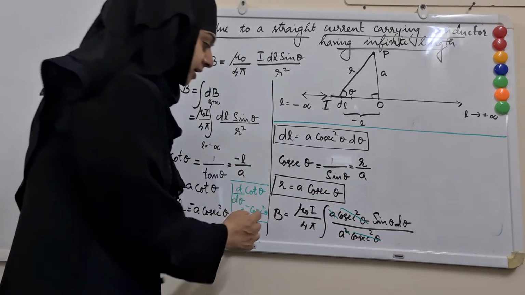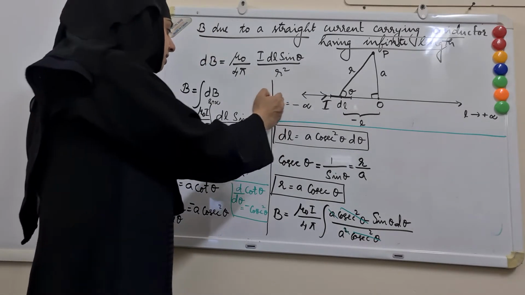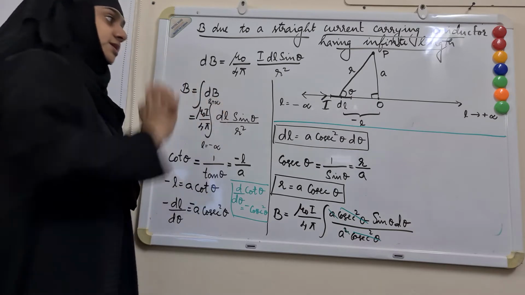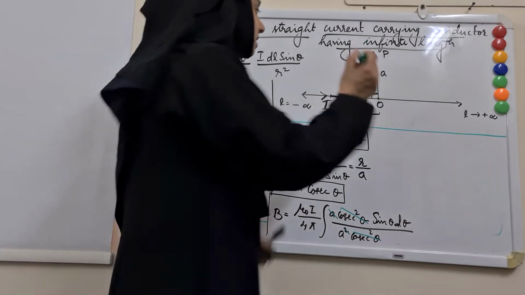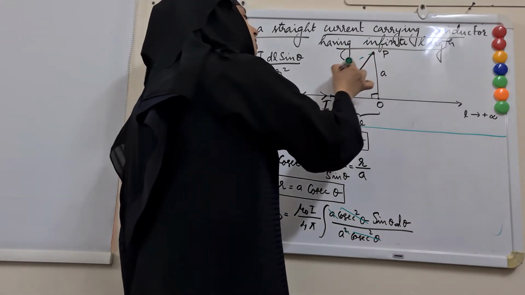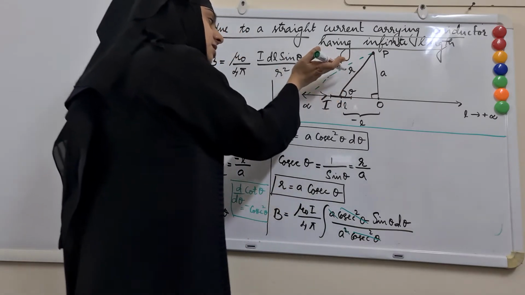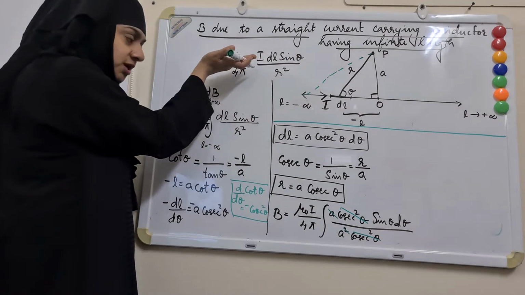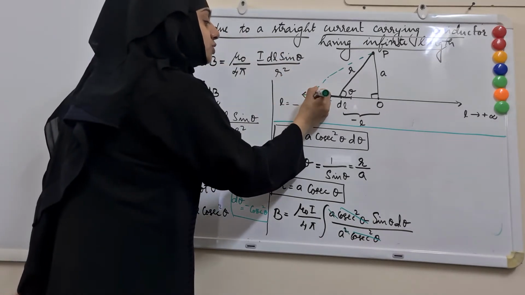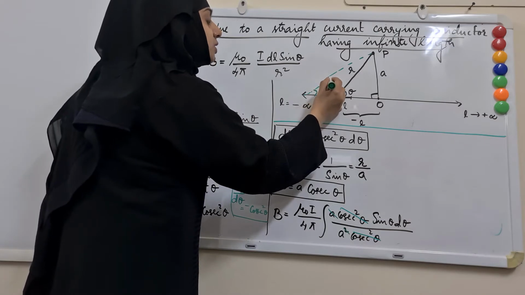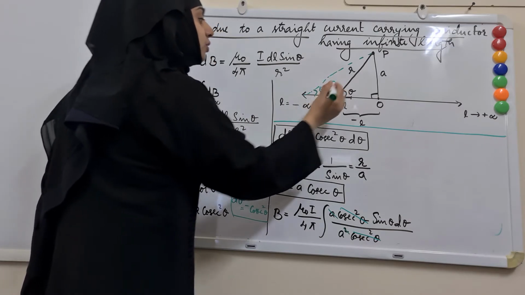And further, we have to consider the limits. L goes from minus infinity to plus infinity. So let us see in this figure, as L goes to minus infinity, what happens to theta? The theta will gradually reduce and go to 0. So as L goes to minus infinity, theta will go to 0.